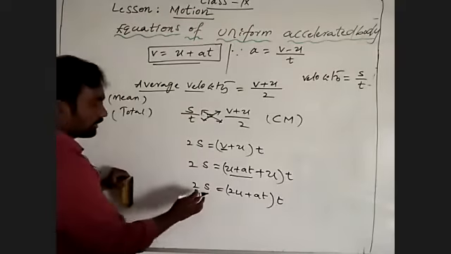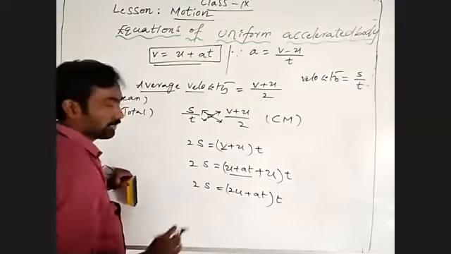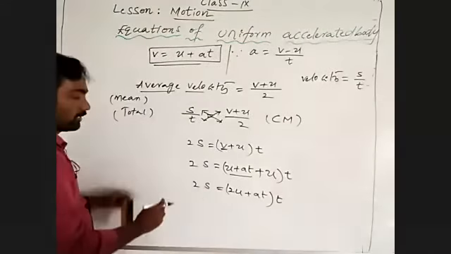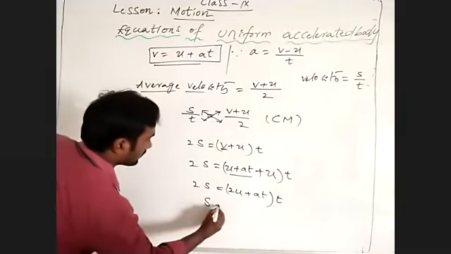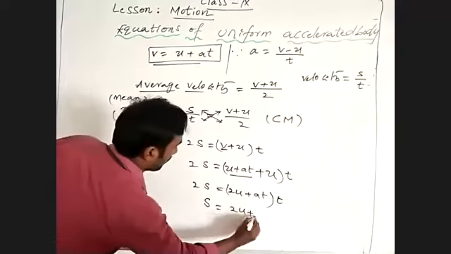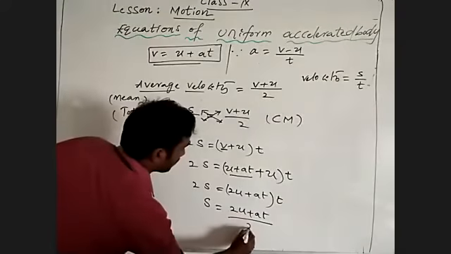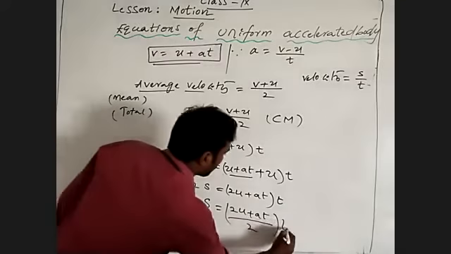Then s is equal to (2u plus at) by 2, into t.